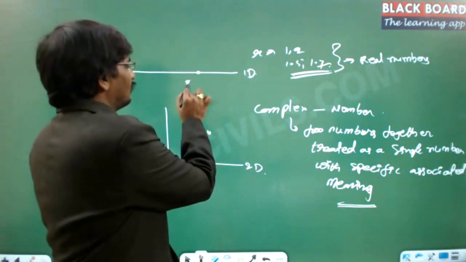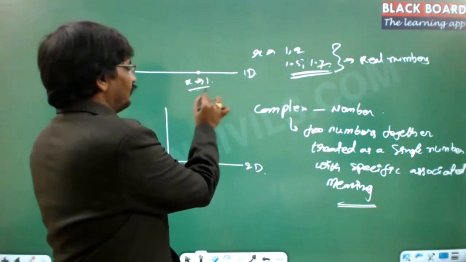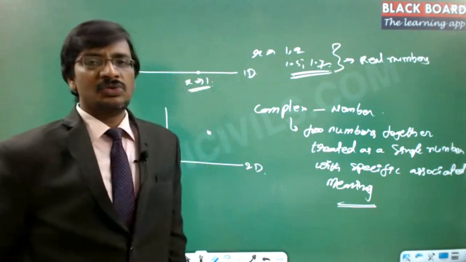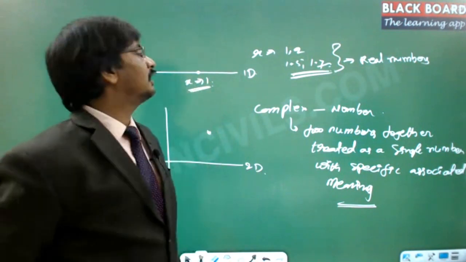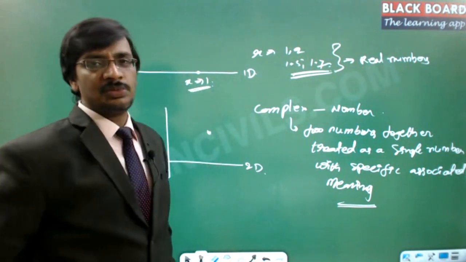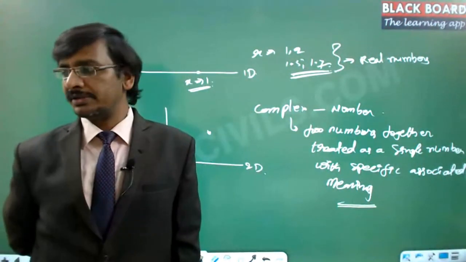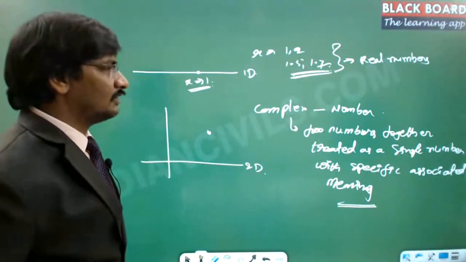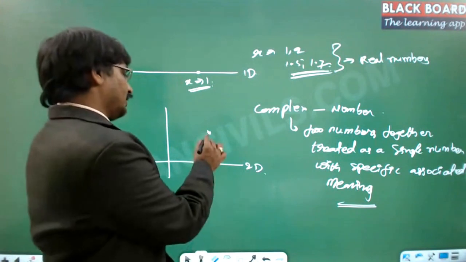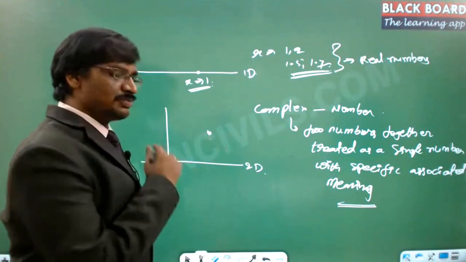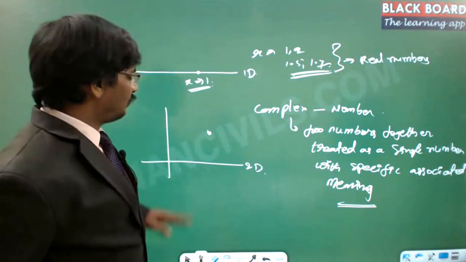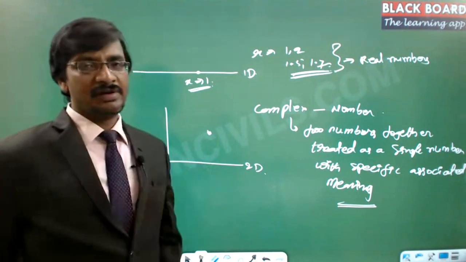Let us say the location is x equals 1. This x equals 1 is sufficient to identify that location along the line, being one-dimensional geometry. Now, if I ask the same question in this plane, where is this point? This plane is made up of two different real lines.